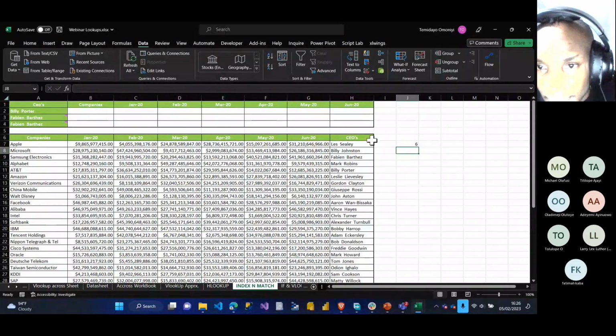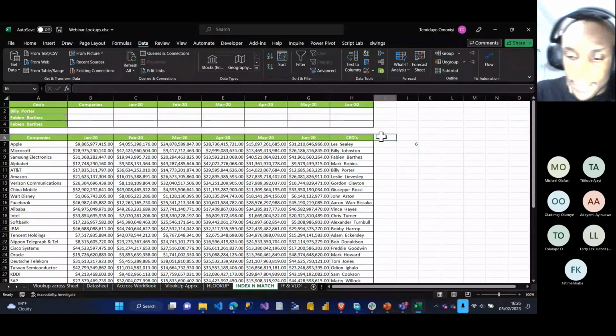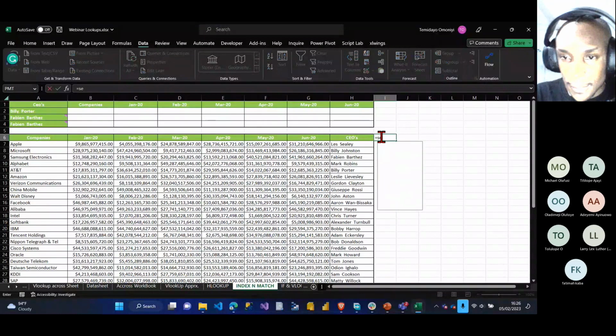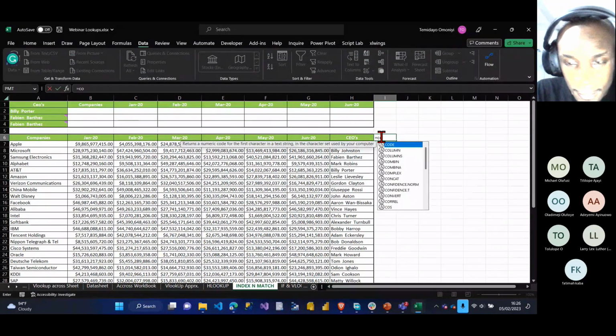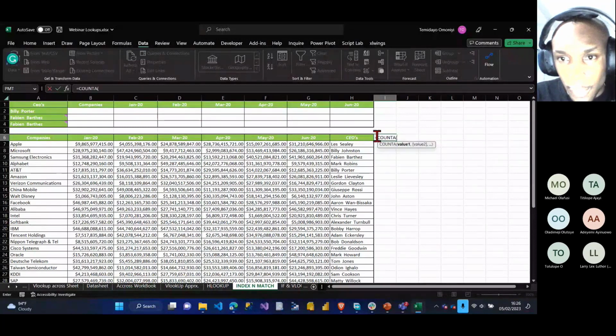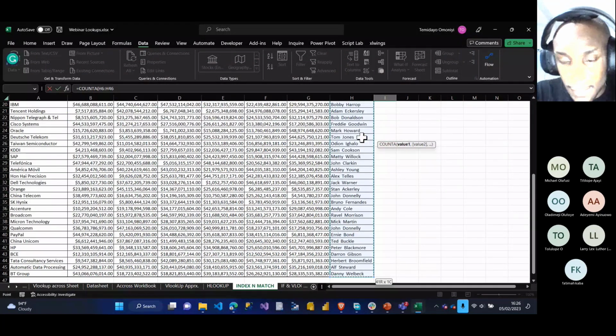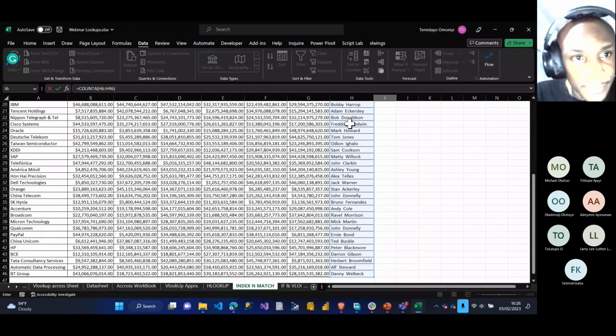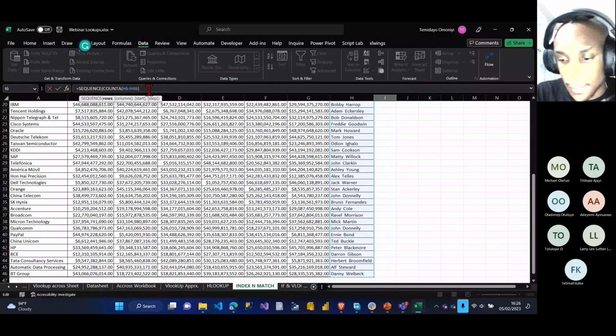If I start counting now, let's see it. If I say equals to count, let's count all of this, I'll use the sequence in front of it. I'll close my brackets.